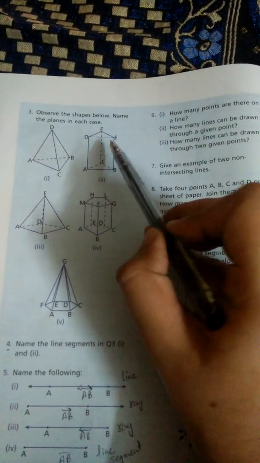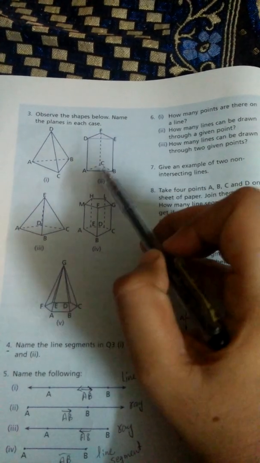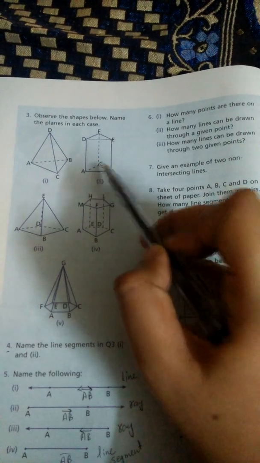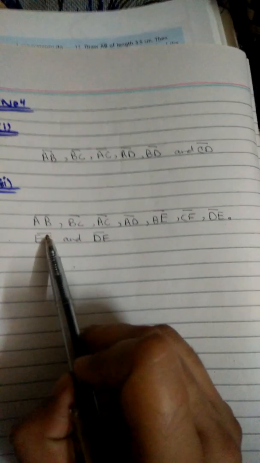In the second part, we will have DF line segment, FE line segment, DE line segment, FC line segment, DA line segment, AC line segment, CB line segment, AB line segment, and EB line segment. So we will have these line segments.